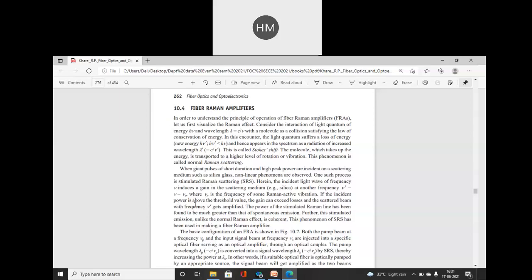If the incident power is above the threshold value, the gain can exceed losses and the scattered beam with frequency V dash gets amplified. The power of the stimulated Raman line has been found to be much greater than that of spontaneous emission. You know the process of spontaneous emission. So here the light produced is much greater than your spontaneous emission release of photons. This phenomenon of SRS has been used in making the fiber Raman amplifier. So this is the basic concept of fiber Raman amplifier.